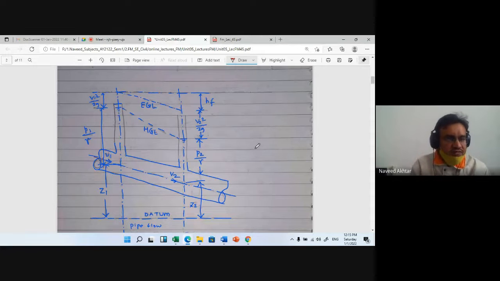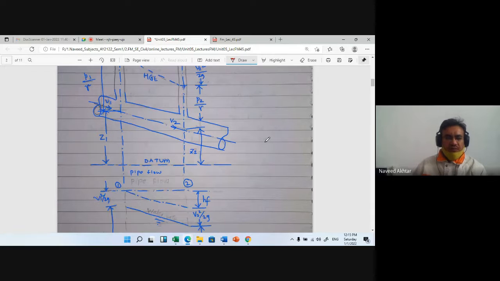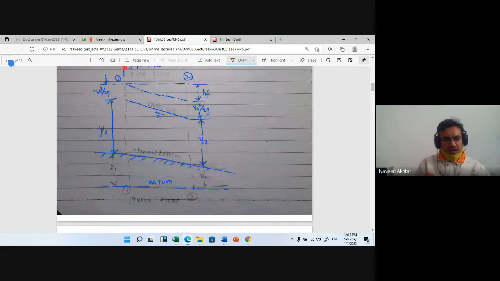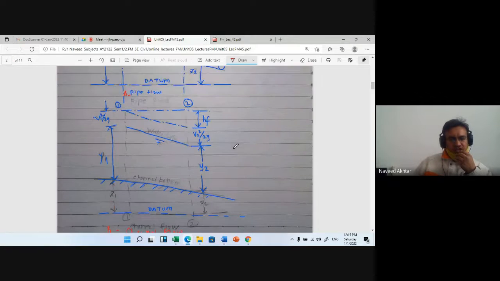You can see from figure number one, above is A, the pipe flow, and B is the open channel flow, or simply you can say the channel flow. You can see that in open channel flow, the channel bed, the bottom, is there, a fixed base, and over the channel bed in a slope, you can say channel bottom is written here.